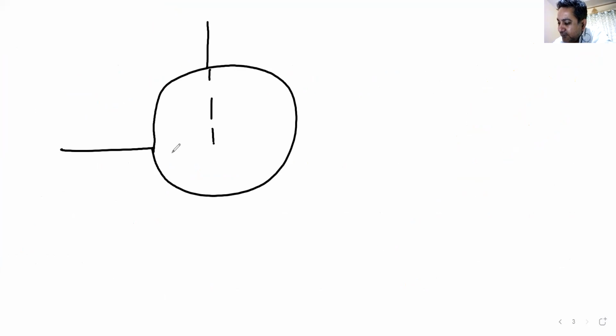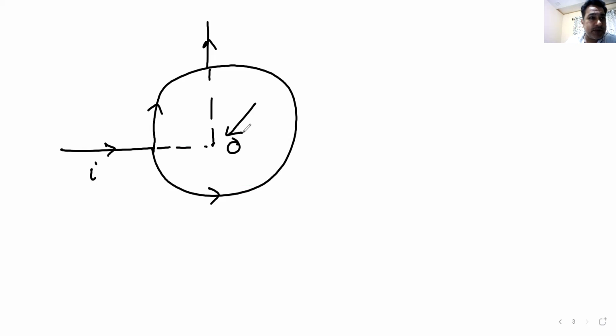And let us say this is the center. I hope you understand. This is the center, and the current is coming from here and going out from here. It is getting divided here and here. What is the magnetic field at the center of this coil? The center of this circle. You understand the diagram? Yes or no? Yes, sir.